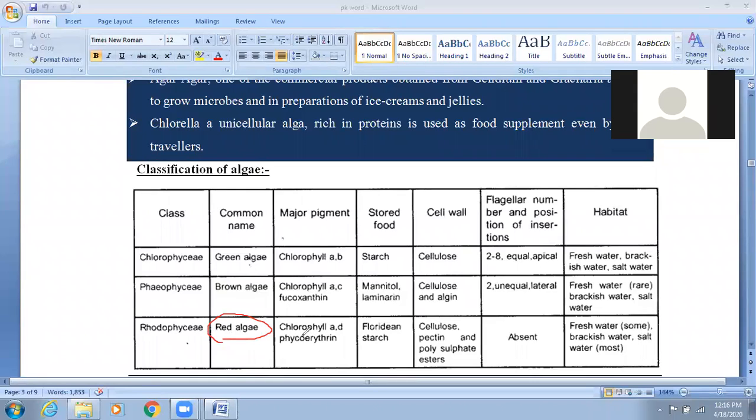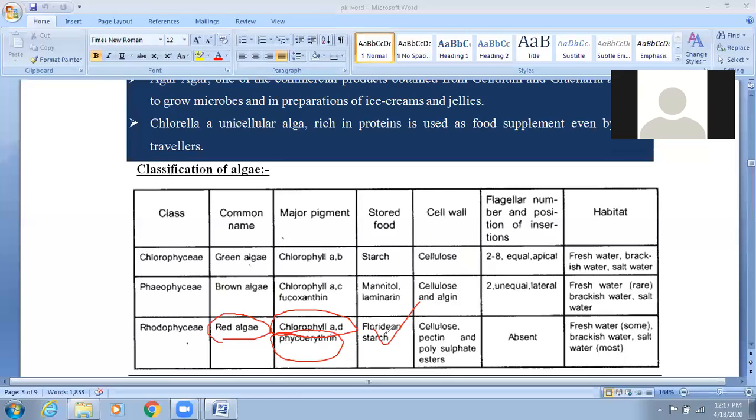Their components: chlorophyll A and D, as well as phycoerythrin. Very important, phycoerythrin is found in Rhodophyceae, the red algae, and it provides the red color. Now their reserve food material was already asked in the NEET examination in a previous year, so very important, you can learn this. Floridean starch is the reserve food material in red algae.